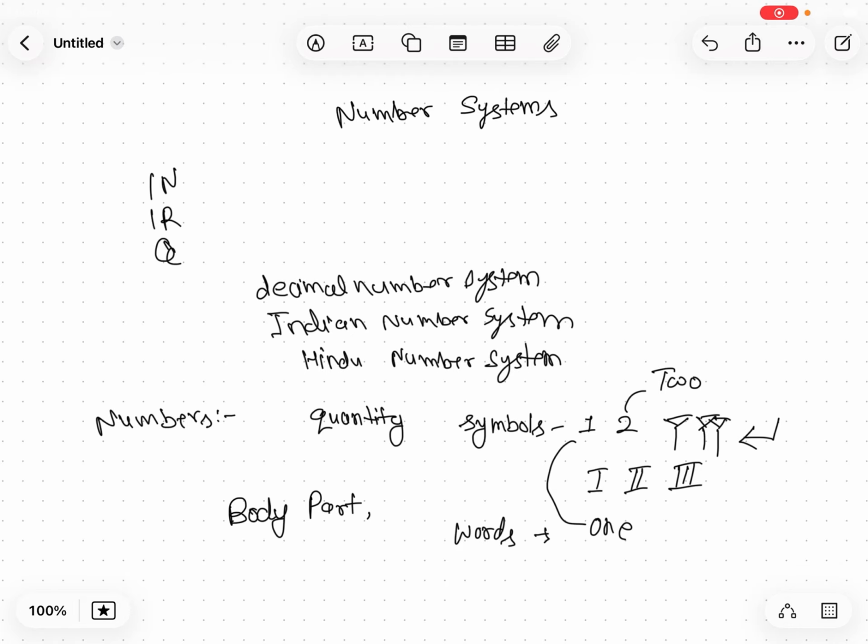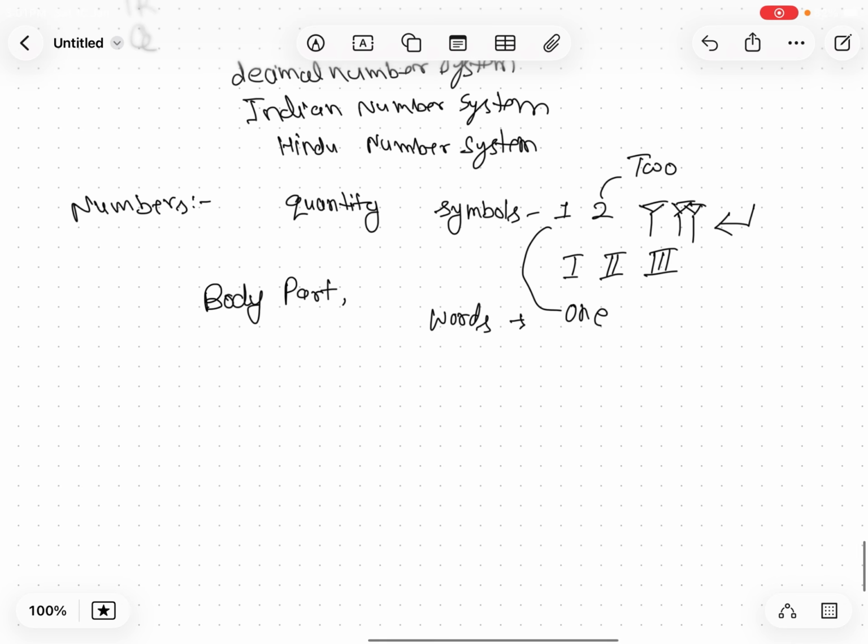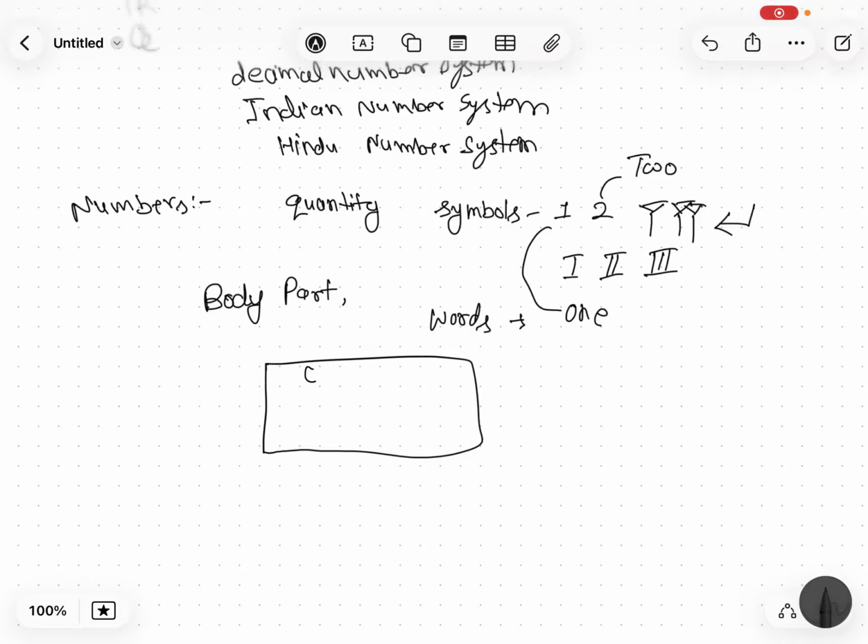So first we understand how we started our journey of developing numbers. Before that, understand why people were in need of numbers. Let's say these are a group in any civilization. Think why these people were in need of numbers. The basic need was counting.